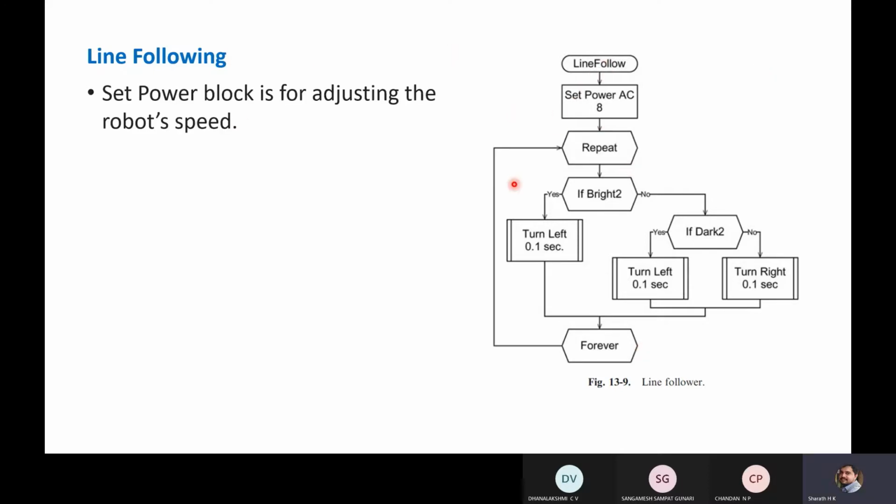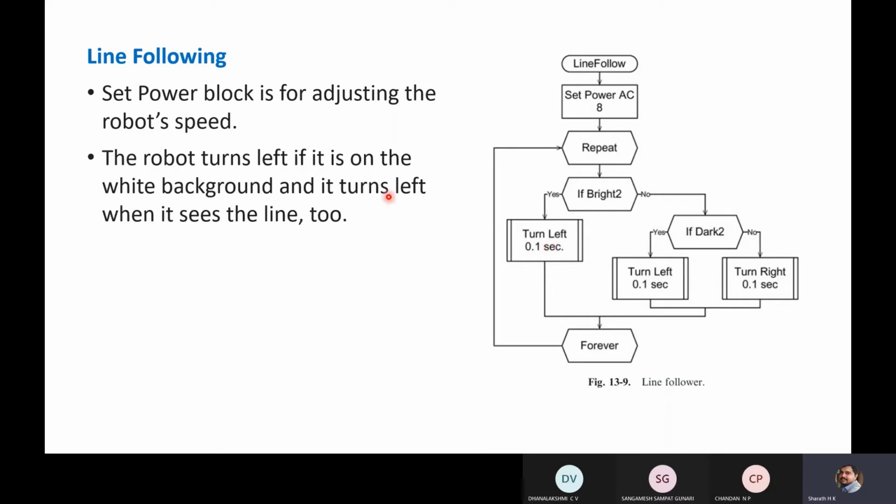In this block diagram, here also there is a mobile robot, and it will follow a line. Set power is to give input regarding the speed at which the robot has to move. We set that using the set power option. The set power block is for adjusting the robot speed. Then the robot will move in the forward direction until the given program conditions are met.